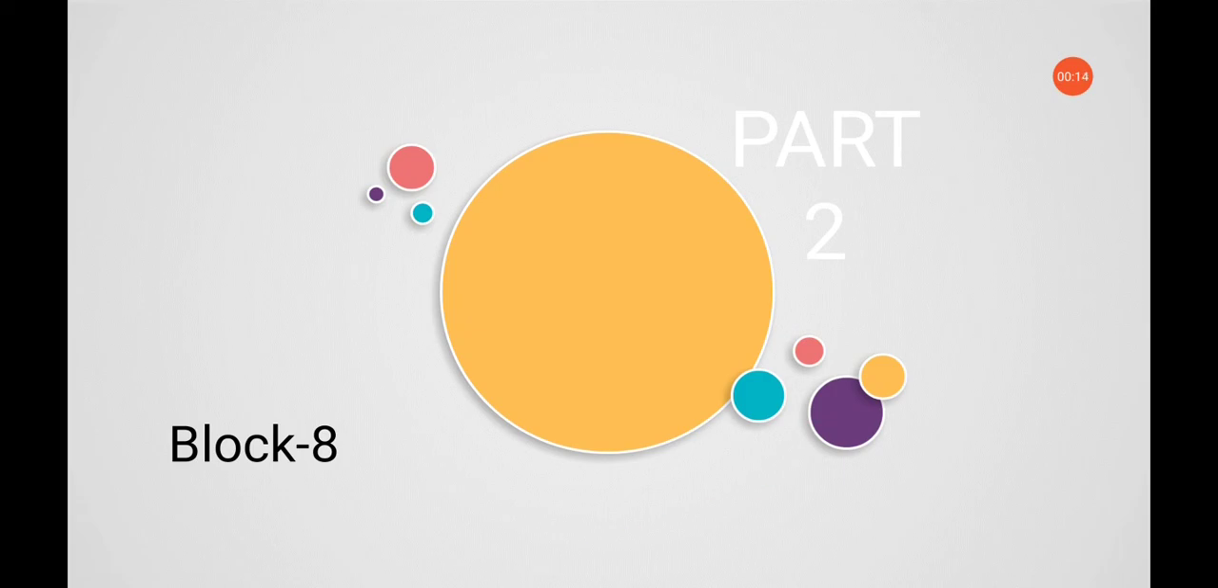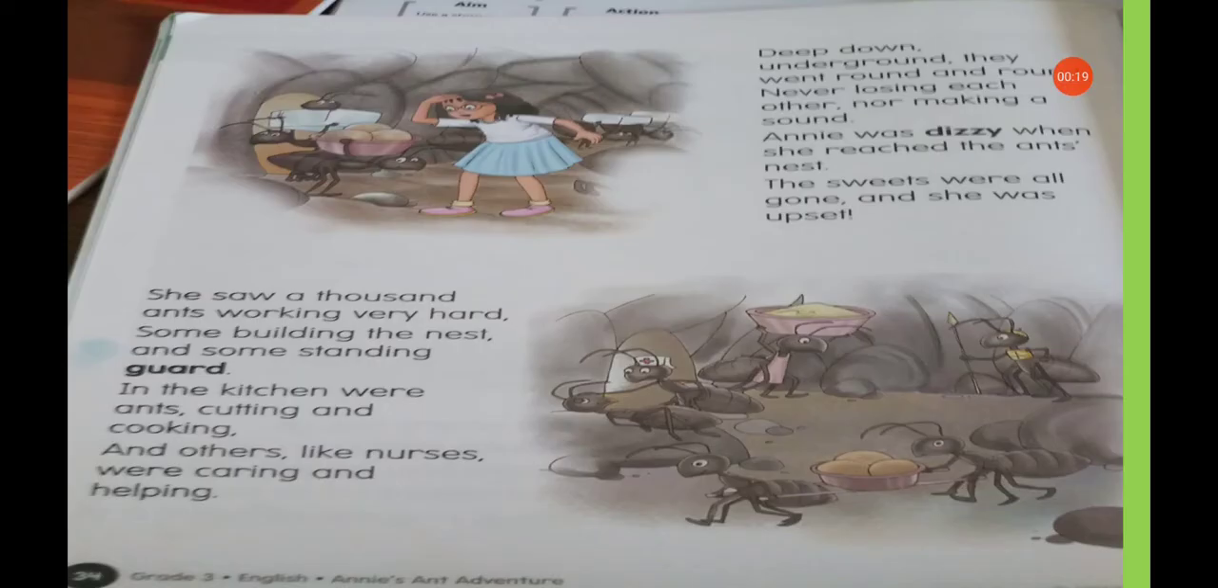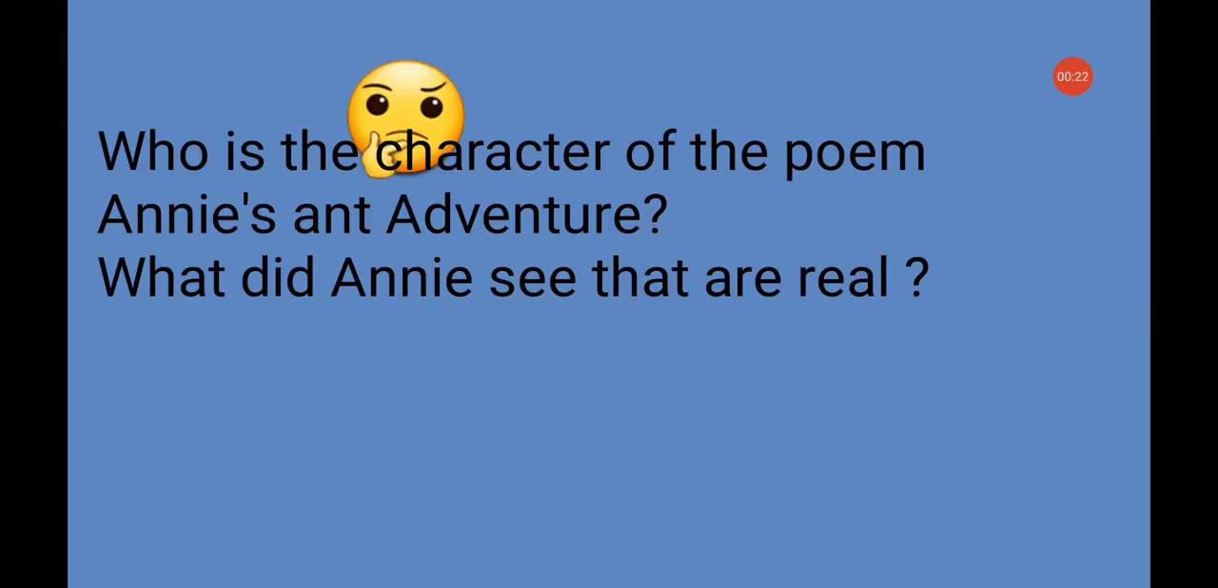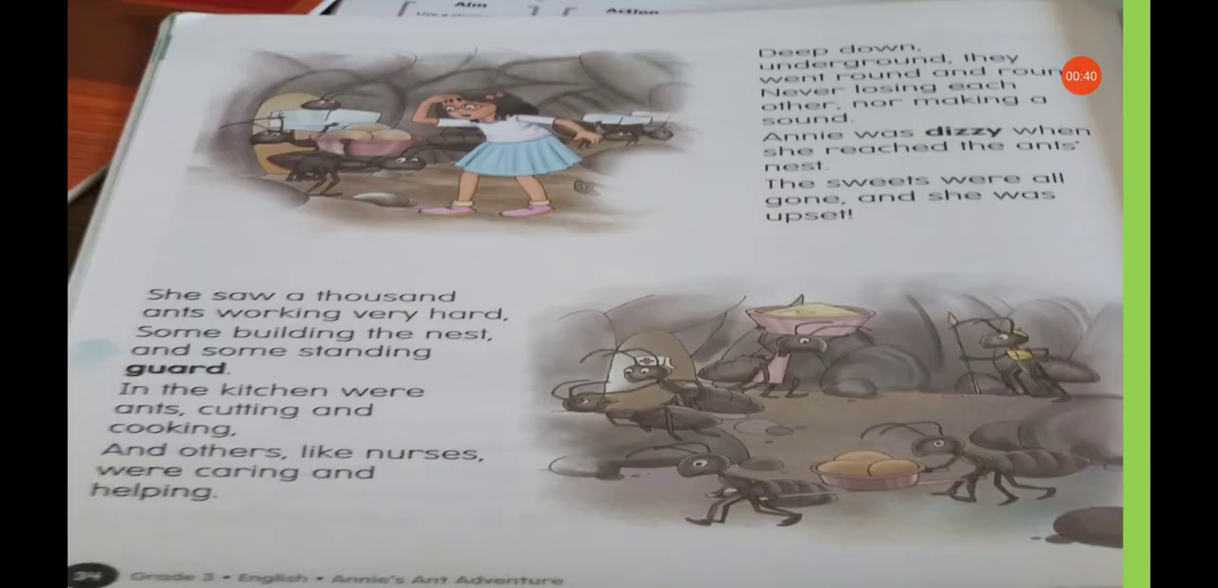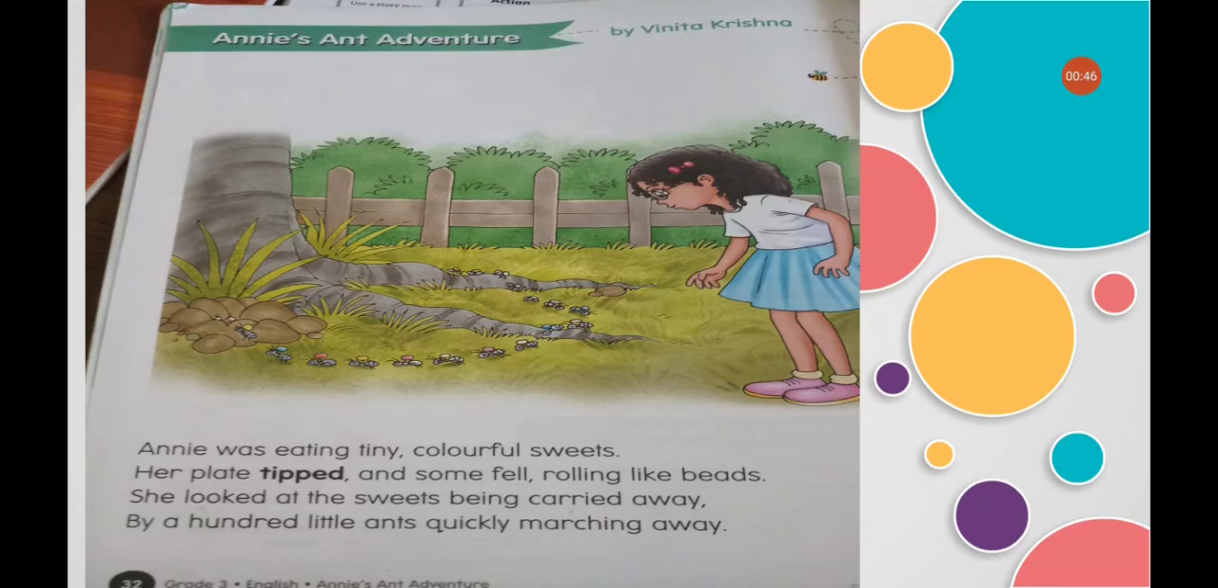Now, student, tell me, this is a story, Annie's Ant Adventure. Who is the main character of the poem? And second one, what did Annie see that are real? Now let's discuss. Now look at this story. Who is the main character of the story? Annie is the main character in the story that goes underground after becoming smaller.